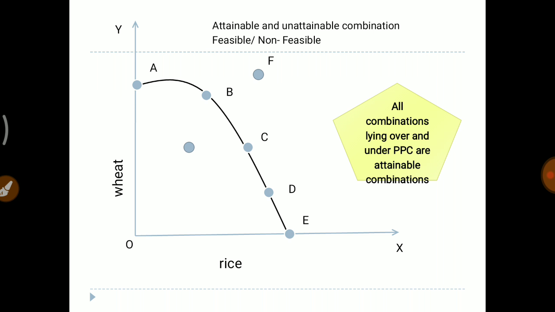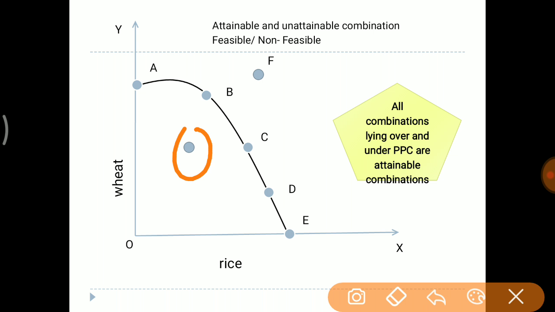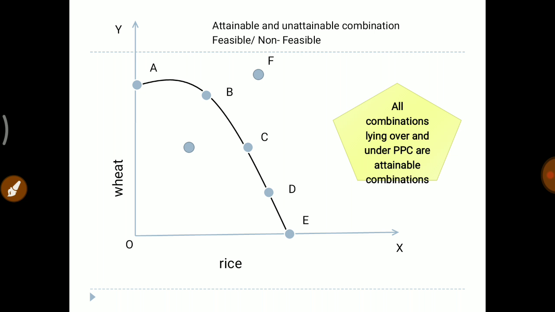All combinations which are lying on or under the PPC are attainable combinations. In this, you can see A, B, C, D, E and the point which is lying below the PPC, these are all attainable combinations. Talking about point F, it is an unattainable or non-feasible combination.